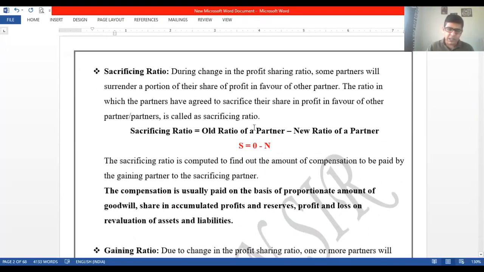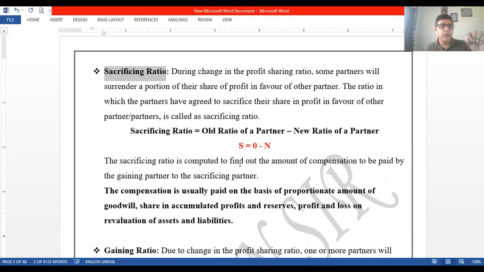Now, the first topic starts, that is sacrificing ratio. What is sacrificing ratio? Let us understand that. Sacrifice is nothing but this: if due to the change in profit and loss sharing ratio, one of the partners gets a lesser share than the existing one, we say that is sacrifice, and the partner is a sacrificing partner. I repeat, giving an example. Suppose A, B, C, 3 partners were there. They used to share the profits equally. Equally means if we divide 60,000, then 20,000-20,000-20,000, correct?